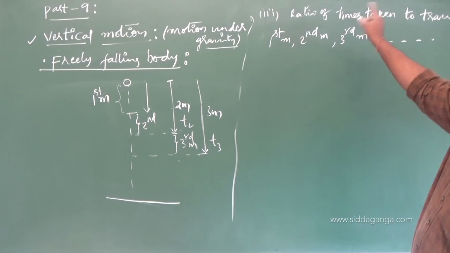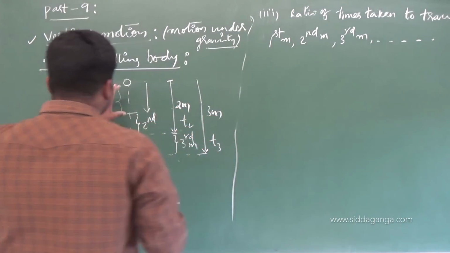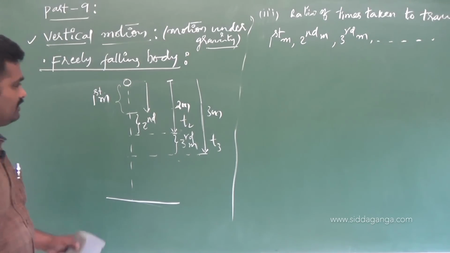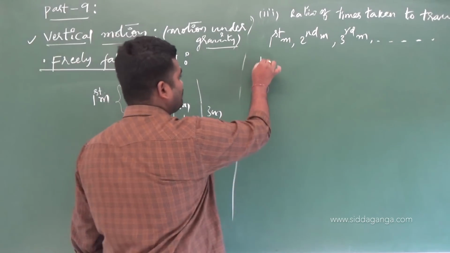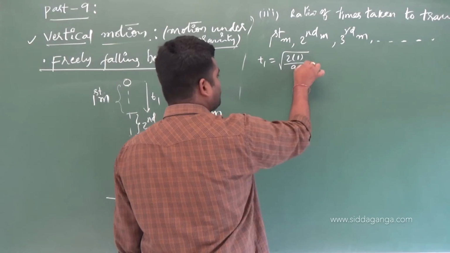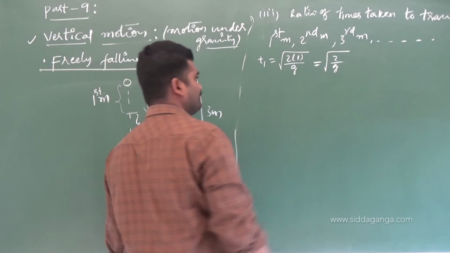What is the ratio of times taken to travel first meter? First meter means distance traveled for first meter. This one only I can write. Now coming back, this is T1 I will write. What is T1? T1 equals root of 2 into 1 divided by g. First meter means it is root 2 by g I can write. No problem.